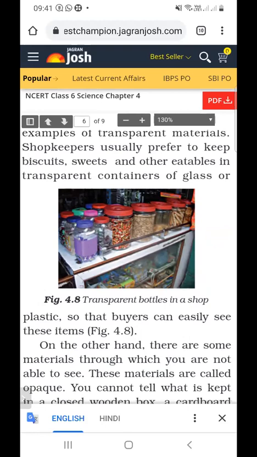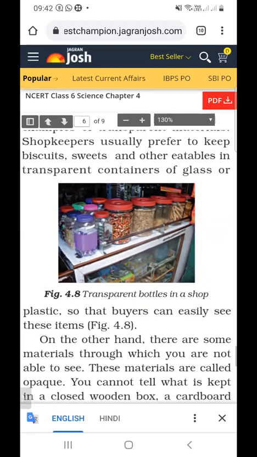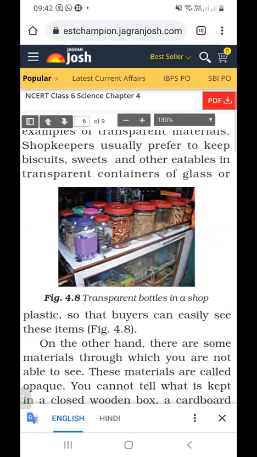So that when we buy things, the buyers can easily see these items. So the answer to the question: shopkeepers usually prefer to keep biscuits and sweets in transparent containers so that buyers can easily see these items.